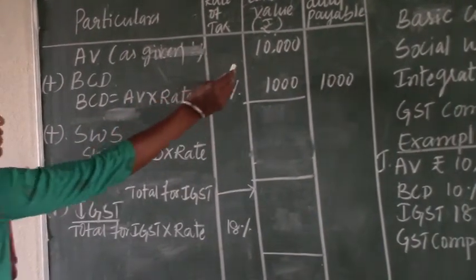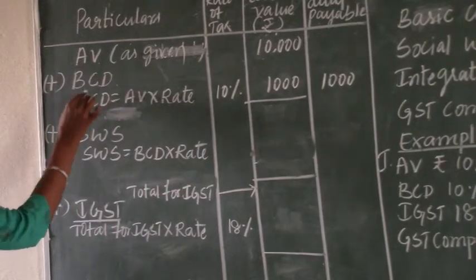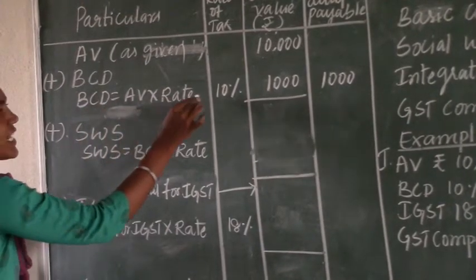Then after assessable value, next we need to calculate BCD. How will we calculate the BCD? BCD equals assessable value into rate of BCD.